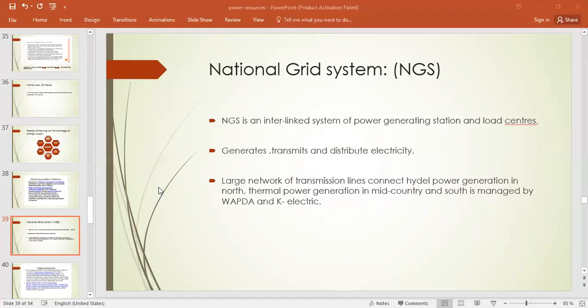Why is the north being served by hydel power generation? Because we know that in the north part of Pakistan we have the availability of fast flowing rivers, right? So there the need of electricity is being fulfilled by hydel power plants, right, beta? Then in the mid of the country, thermal power generations are there. Like in the previous slide, I gave you examples of different thermal power stations in the Punjab area. Those are being run with the help of fossil fuels, right? And then the south is managed by WAPDA and K Electric, right? Again, I'm repeating the purpose: the supply of electricity to different areas.